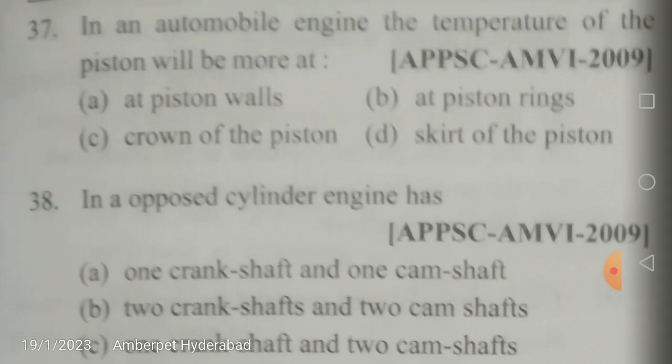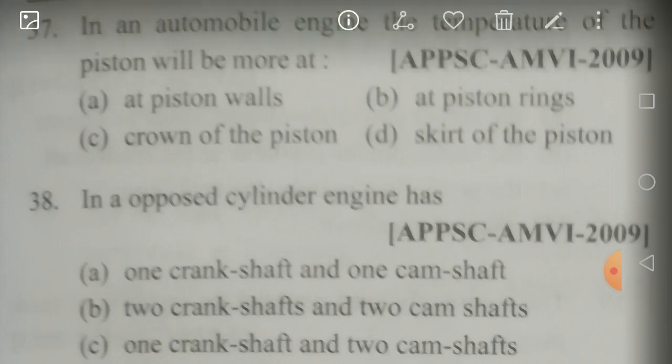In an automobile engine, the temperature of the piston will be more at. So, he has given the locations. Is it at the piston valves or piston rings, crown of the piston or skirt of the piston? These are all the parts of a piston, friends. So, where is it the maximum? The answer is at the crown of the piston. Why? The top portion of the piston is called the piston crown. In an engine, the temperature of the piston will be more at the crown of the piston.